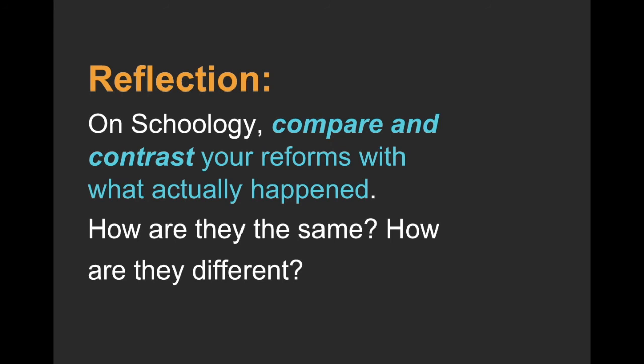So do one short little paragraph saying, all right, these are the things that were similar. These were some of the things that were different. All right? Make sure you really clearly identify: these are the ones that actually happened, and these are the ones that we came up with when you're comparing and contrasting those. How are they the same? How are they different? All right? And that's going to be your homework for the next class period.